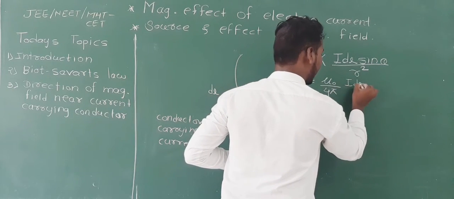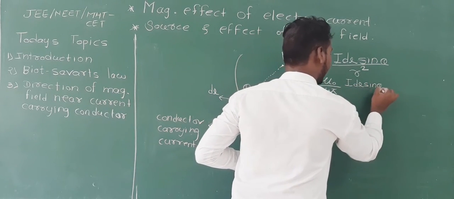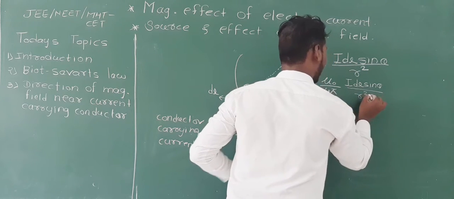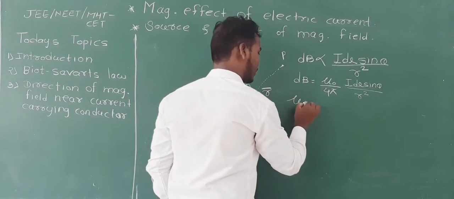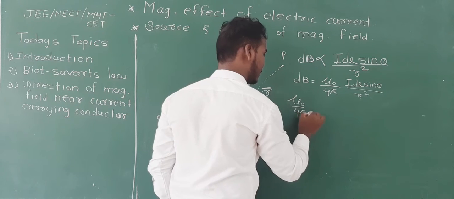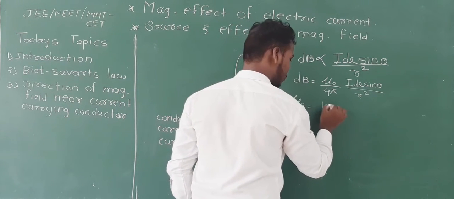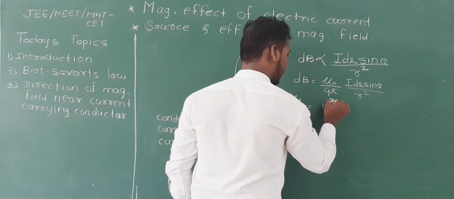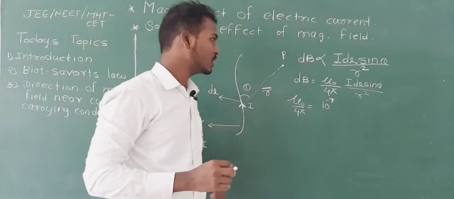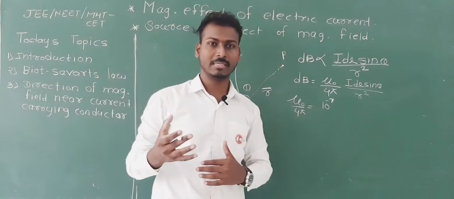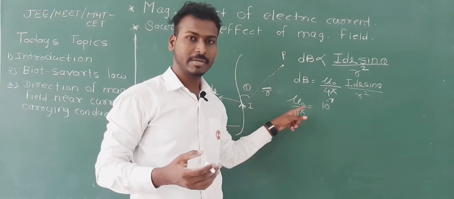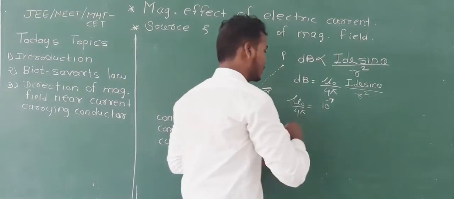So dB is equal to mu 0 upon 4 pi, IdL sin theta divided by r square. And you know that mu 0 upon 4 pi has a value of how much? 10 raised to minus 7. This is what you know, because mu 0 has a value of 4 pi into 10 raised to minus 7. So 4 pi can be divided, so 10 raised to minus 7. Now see carefully,